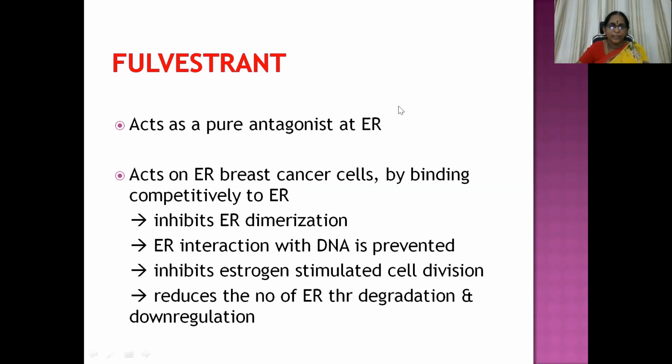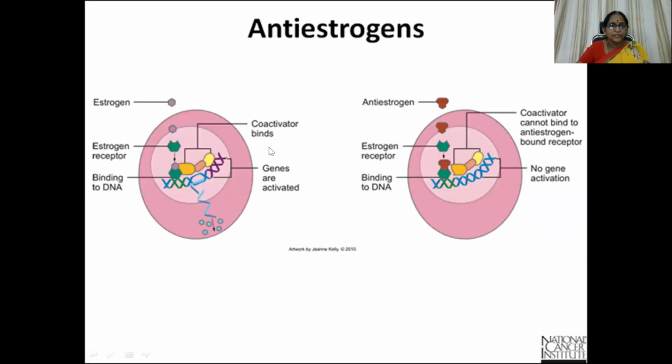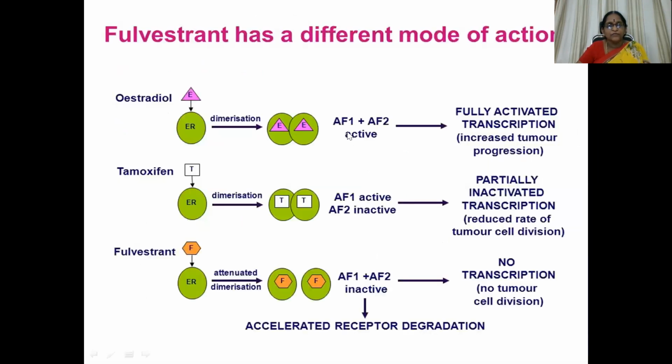Okay, so here you can see estrogen combining with receptor, binding to DNA, coactivator binds, genes are activated. Here the coactivator cannot bind because you are using anti-estrogen SERDs. So no gene activation can be seen here. Fulvestrant has a different mode of action. Attenuated dimerization, that's what we just discussed. So there is no transcription, no tumor cell division at all.